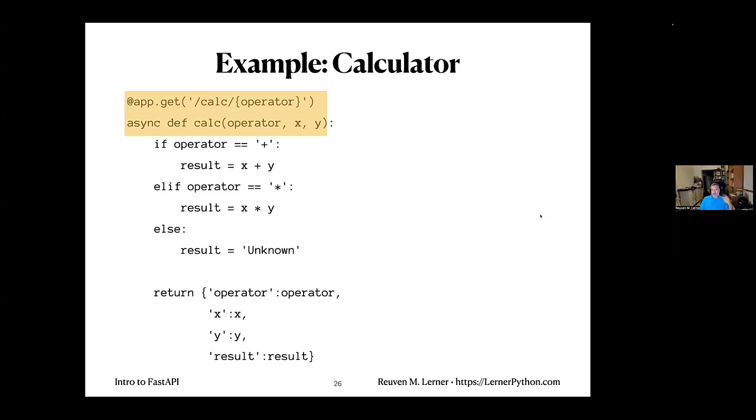And then my function takes 3 parameters: operator, x, and y. Operator is going to be for the path. X and y are going to be query parameters. And then we can do whatever we want with them. What I'm going to do is return the operator, x and y, and the result. And we can see from the function definition that if we get plus in the path, we will add them together. If we get star in the path, we're going to multiply them together. And otherwise, we'll say result is unknown.